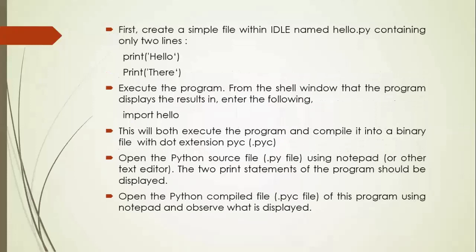In order to understand the text file and binary file, consider an example. First create a Python file and name it hello, which contains only two lines of code: one is print hello and the other one is print there. That means the output of this program is hello there. Save it as hello.py, import it in the shell, execute it, and observe what the output will be. Now I will explain with the example.